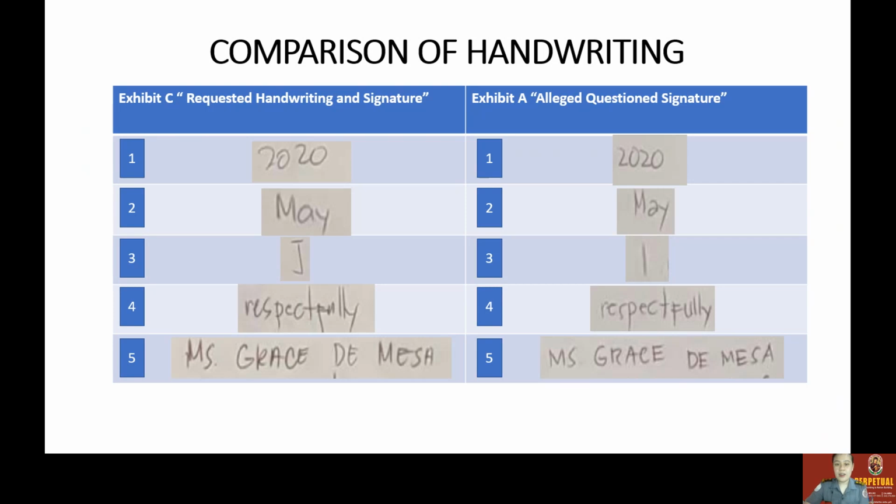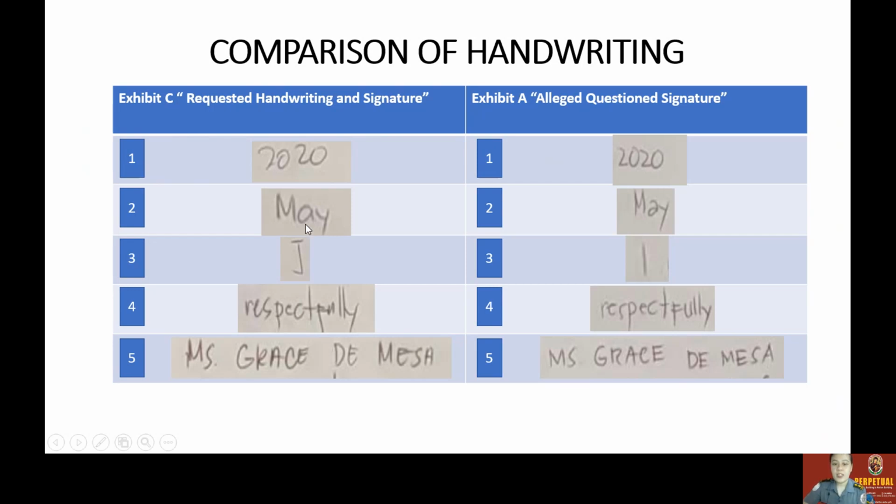As you can see there, in number one, the first thing we see in Exhibit A, the 2020 here, the numbers are different. Both express circular characteristics, but this one in Exhibit C was written in a fast manner, while the other exhibit we have is written in a slow manner.